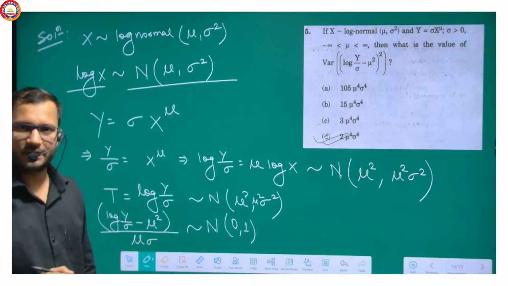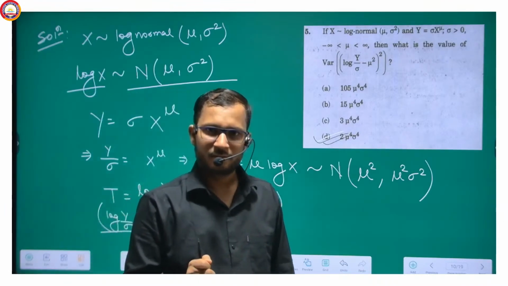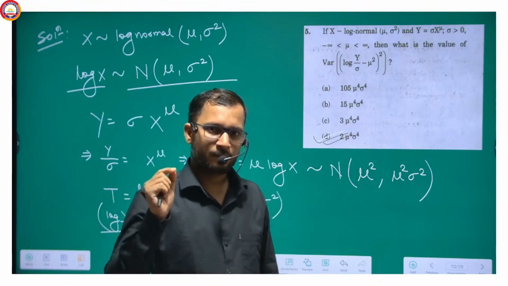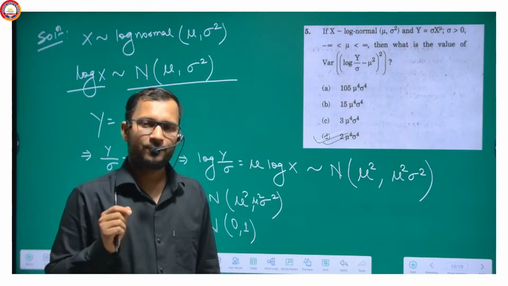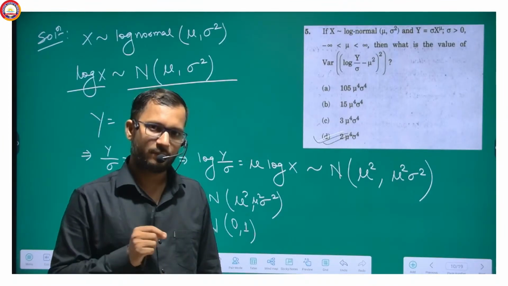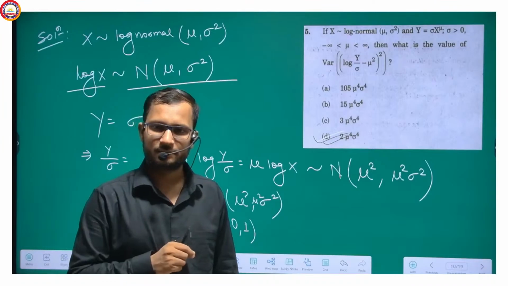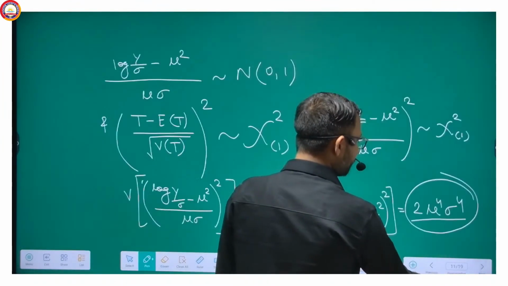Option D is the correct option. If you have done this question right, put "correct" in the comment box. If you have done this question wrong, put "incorrect" in the comment box. Now, next question.